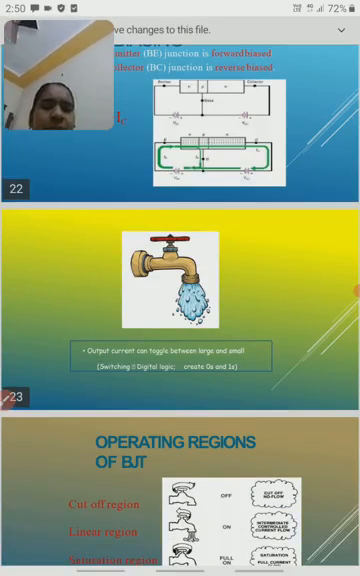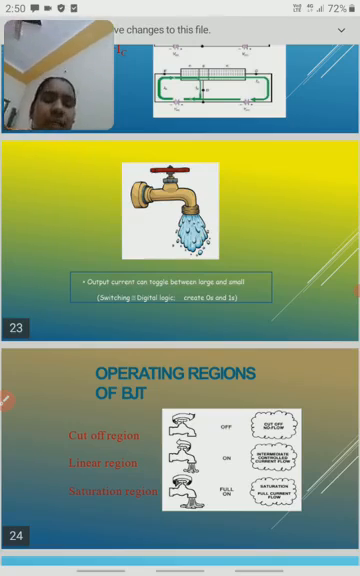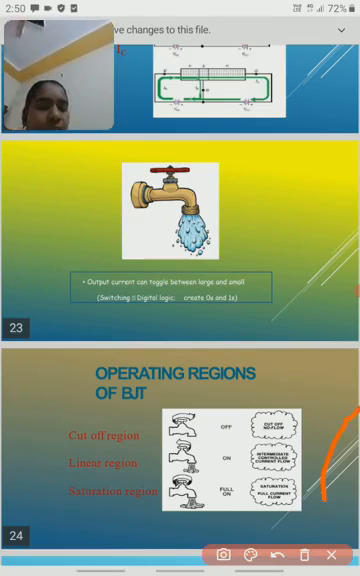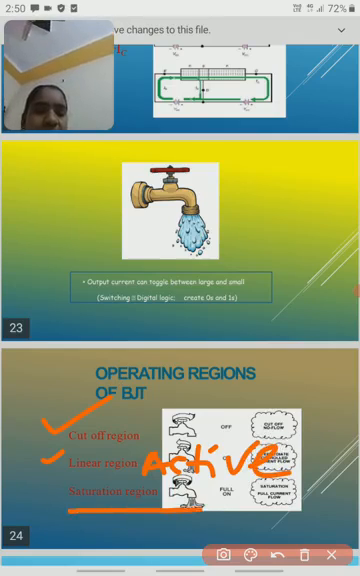Another point is also very important. These transistors are operated in three ways: cutoff region, linear region or active region, and saturation region. This one is also called the active region, and this one is the saturation region. We should know the main differences between the cutoff region, linear region, and saturation region.